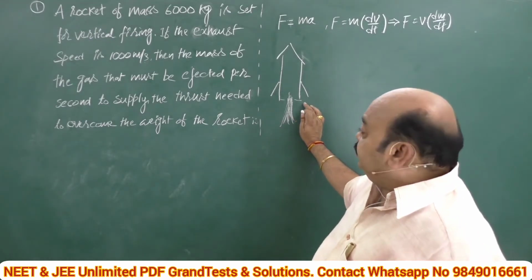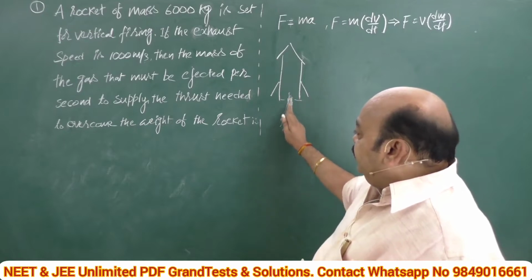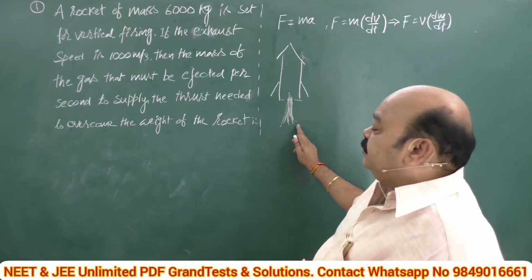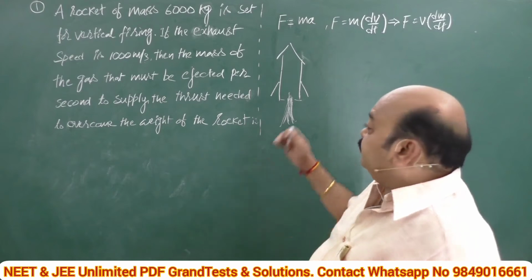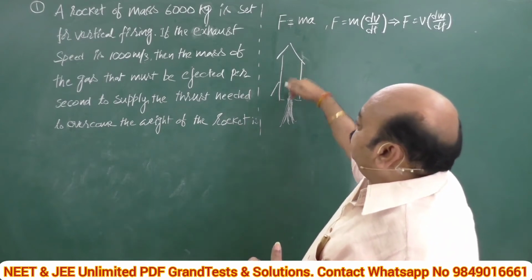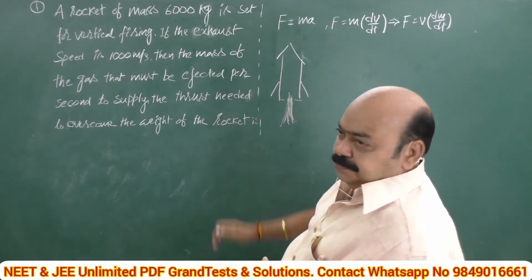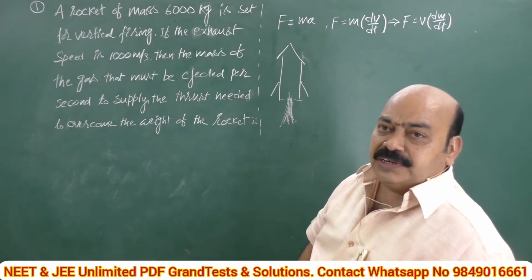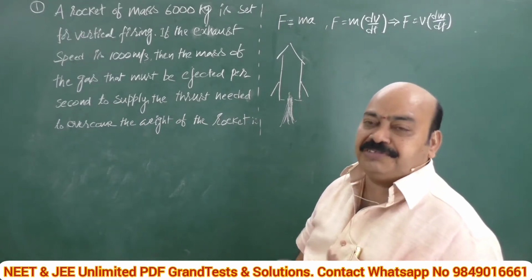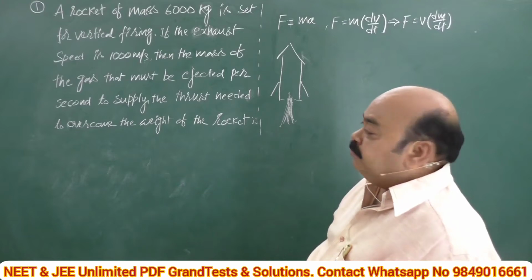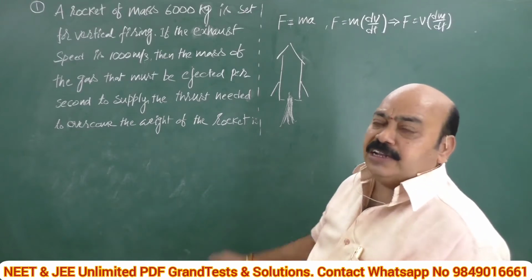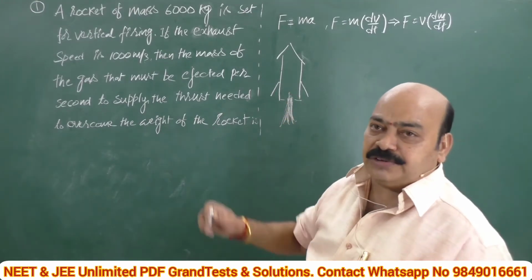Number one, by the ejection of the gases with that speed as action, as a reaction, it should push the air and move up. For this, it has to overcome its own weight. Number two, if needed, it has to supply the necessary acceleration also.